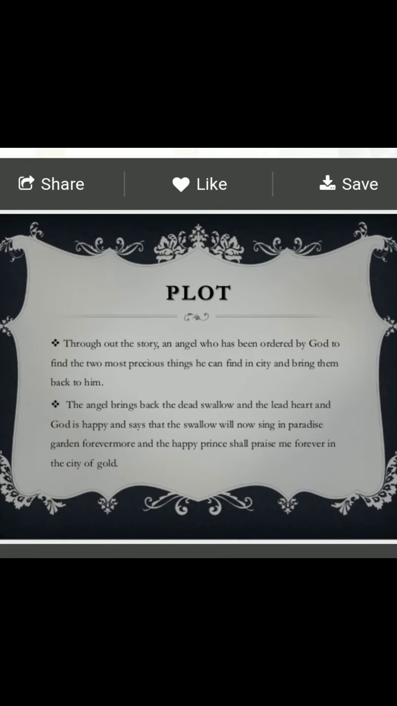Through the story, an angel who has been ordered by God to find out the two most precious things he can find in the city, brings them back to him. The angel brings back the lead swallow and lead heart, and God is happy and says that the swallow will now sing in the paradise garden forevermore, and the happy prince shall preach for me forever in the city of gold.